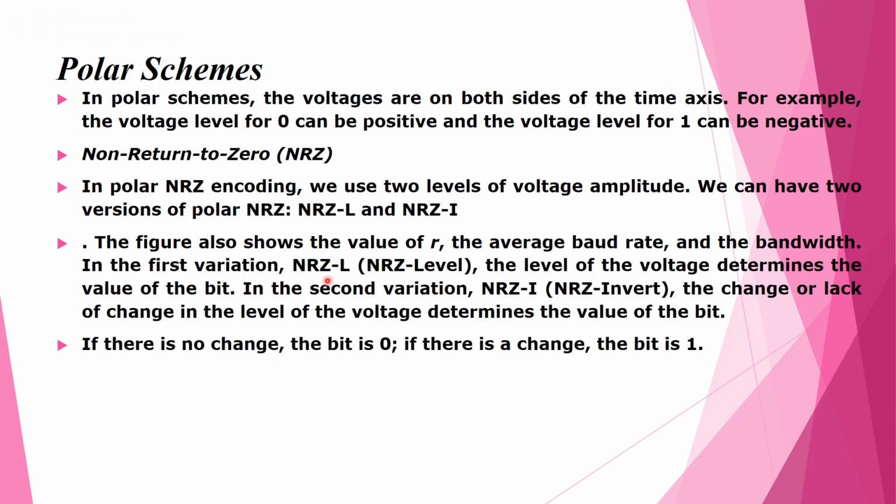So in the case of NRZ-L, the level of the voltage itself determines the value of the bit. But in the case of NRZ invert, the change or lack of change in the level of the voltage determines the value of the bit. If there is no change, the bit is 0. If there is a change, the next bit will be 1. So we'll take one problem so that we can get a clear idea.